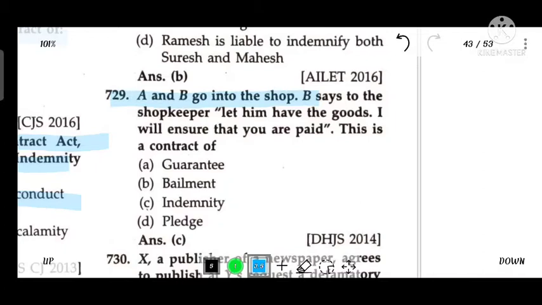A and B go to the shop. B says to the shopkeeper, "Let him have the goods. I will ensure you are paid."